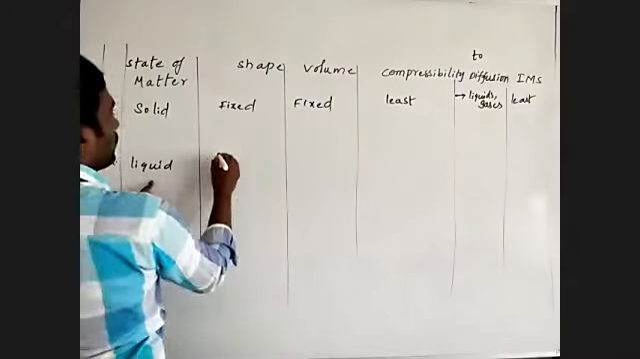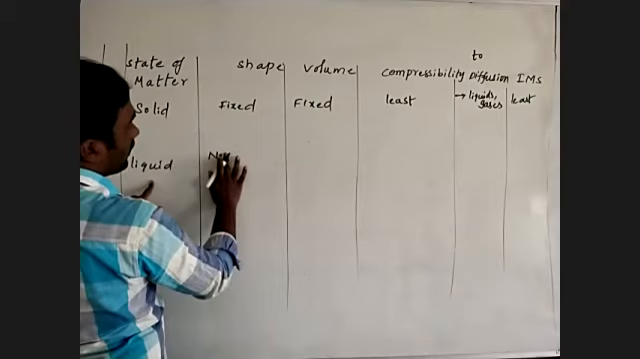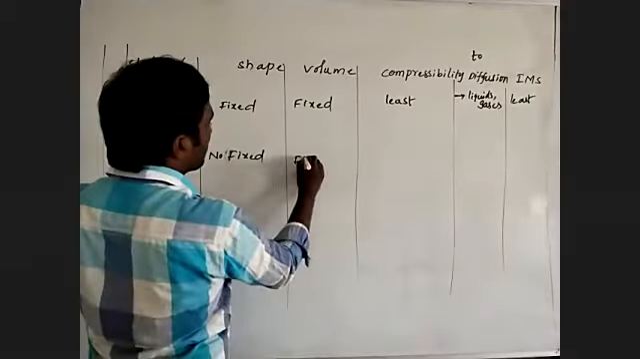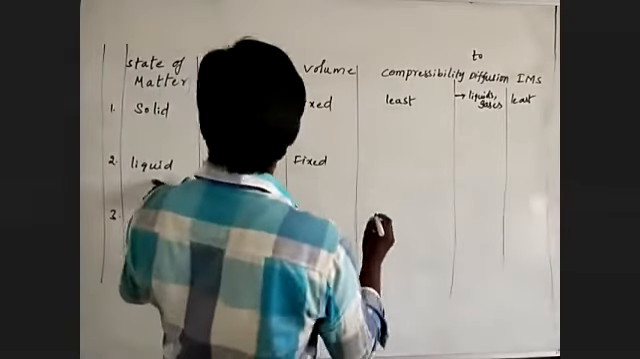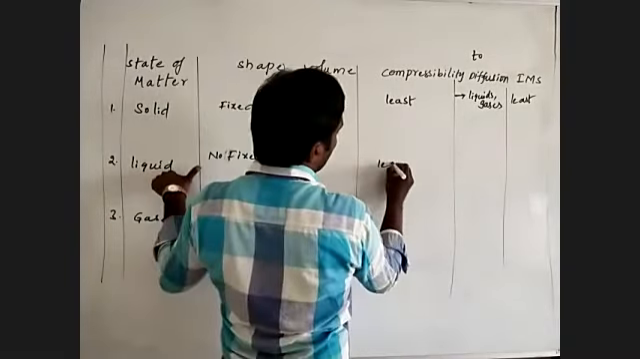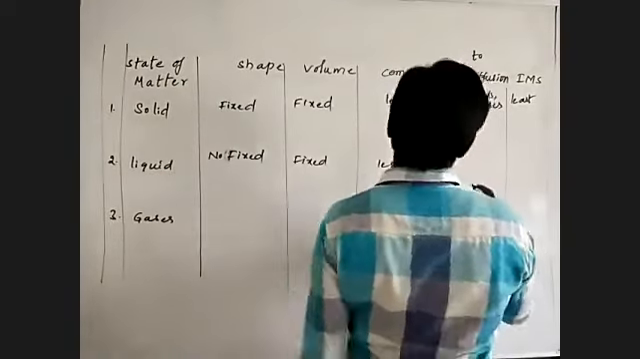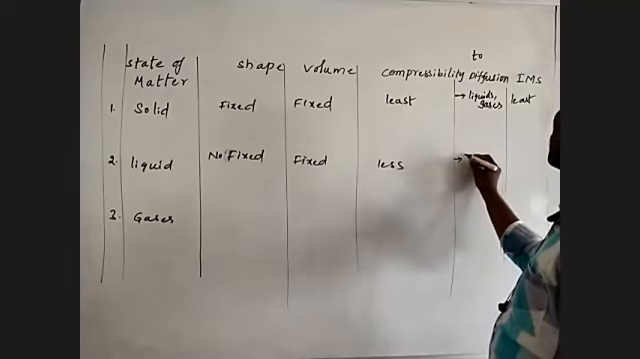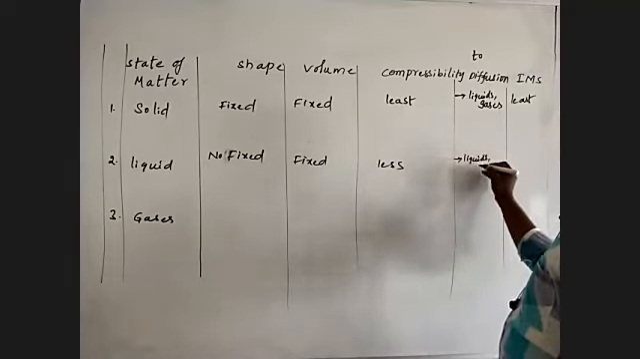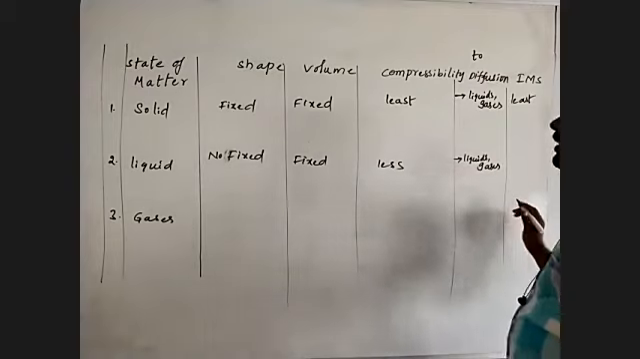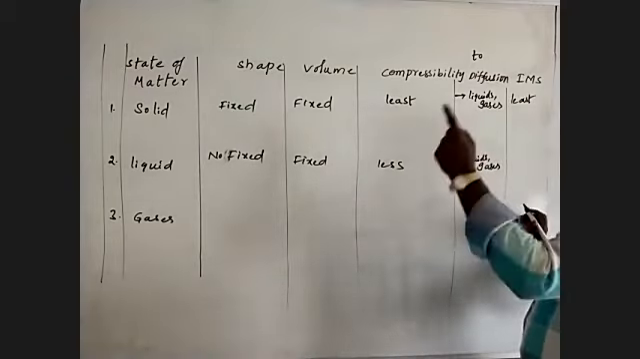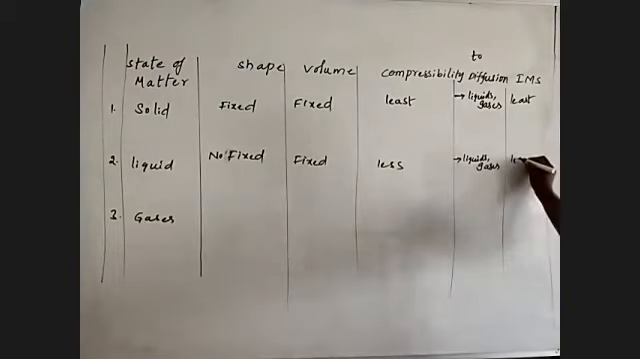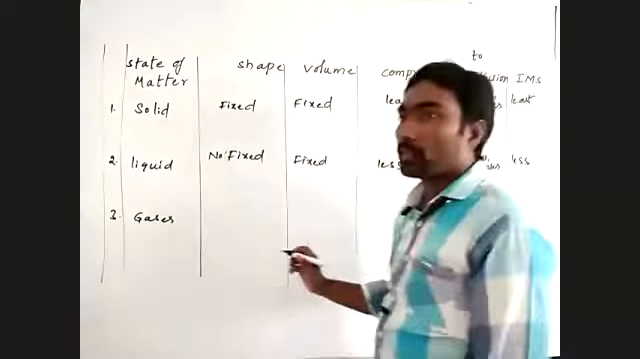Liquids have no fixed shape, and the volume is fixed. Compressibility is less. Liquids can take diffusion of liquids and gases. Intermolecular space is also less.